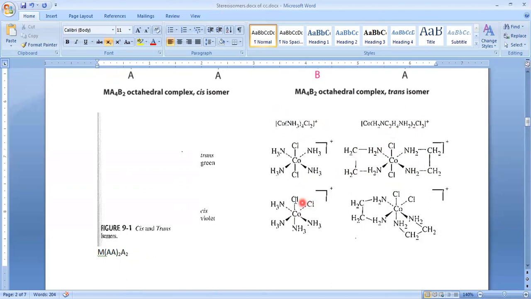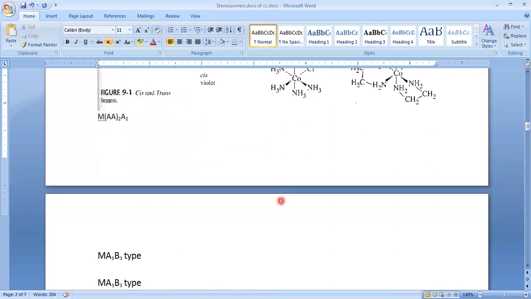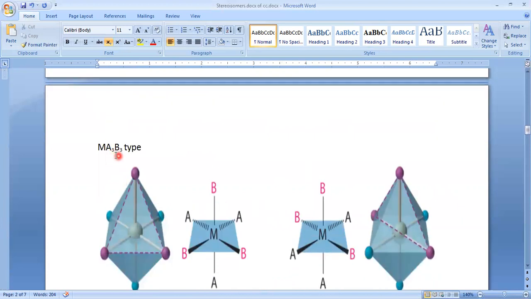Cis: similar groups on the same side. Here also similar groups on the same side. So these are cis-trans geometrical isomers. And next another type is MA3B3 type.